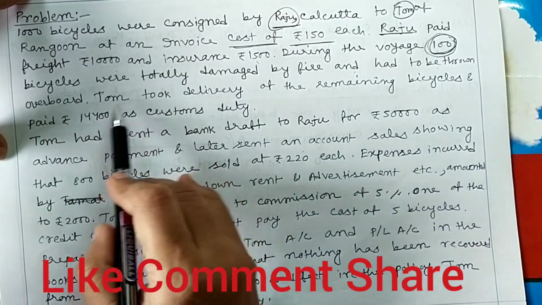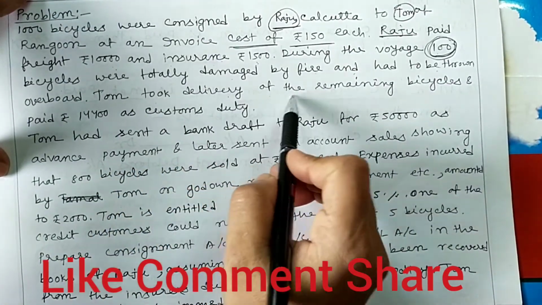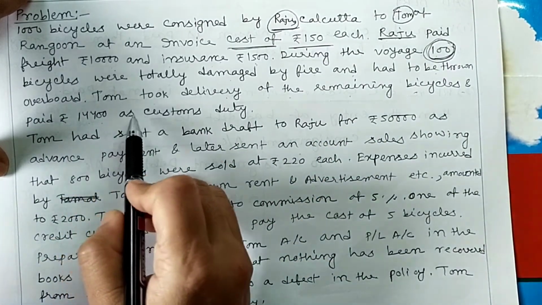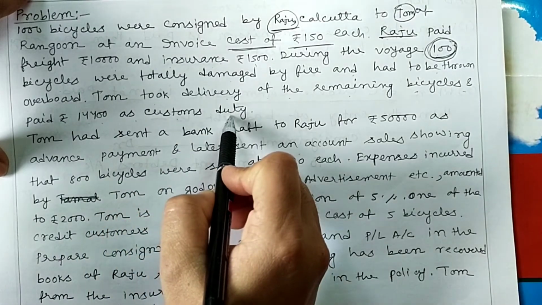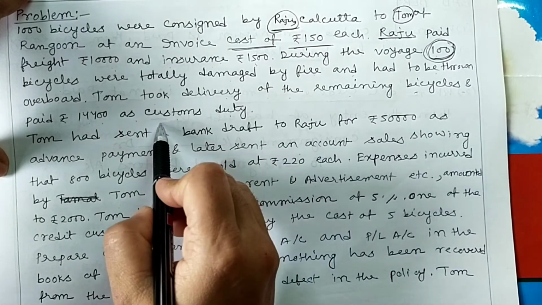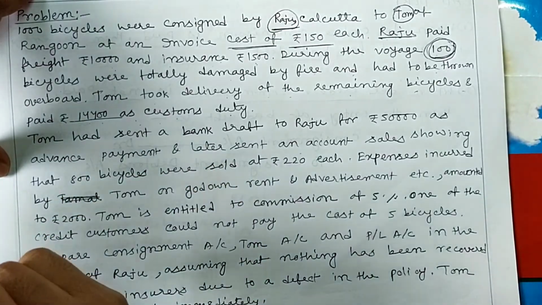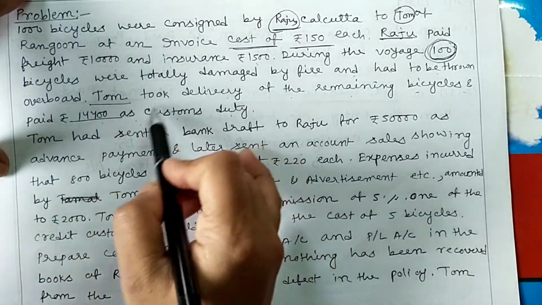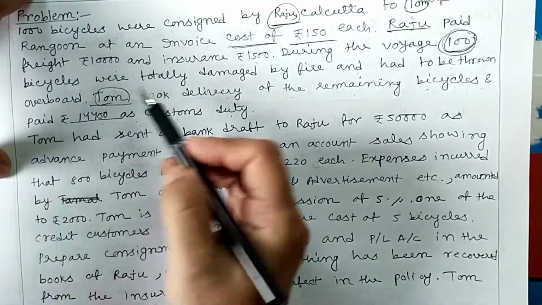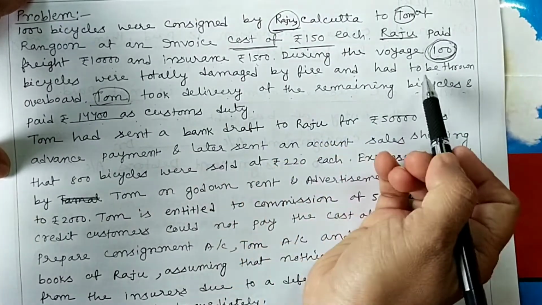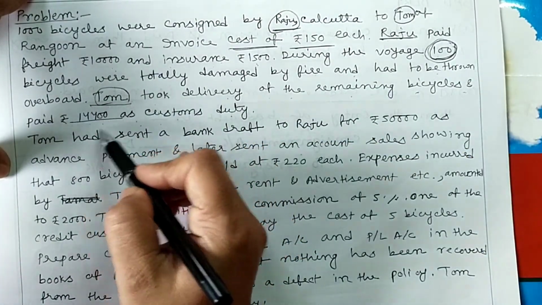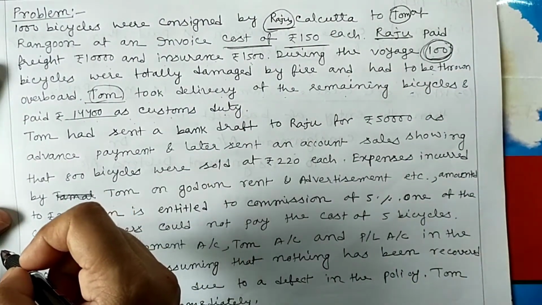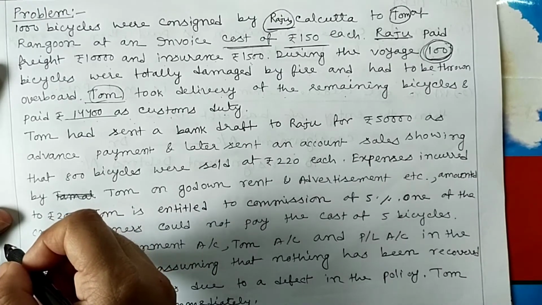Tom took delivery of the remaining bicycles and paid 14,400 as custom duty. This is the expenses of Tom, the expenses of consignee, because Tom is the consignee, that is custom duty.